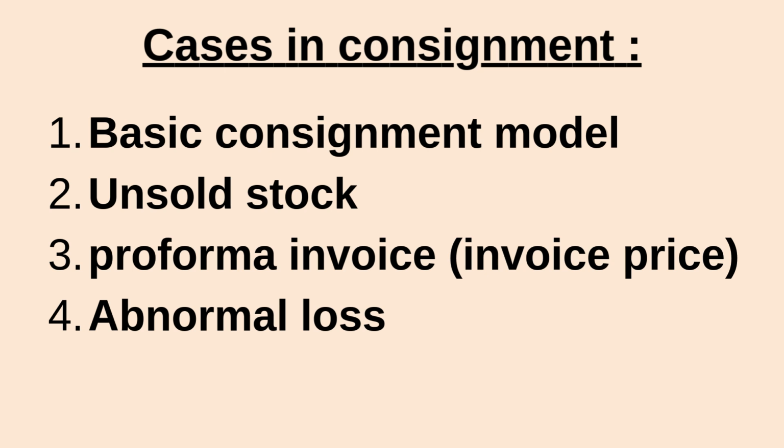So that is the unsold stock model. We have pro forma invoice, which is also called invoice price, where it is meant to earn maximum on maximum price. And next we have abnormal loss. These are the four methods we will learn in further classes. But in this video we are going to learn about the basic consignment model.